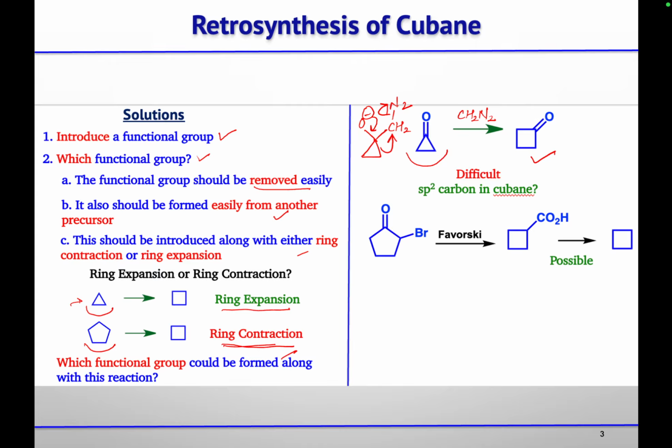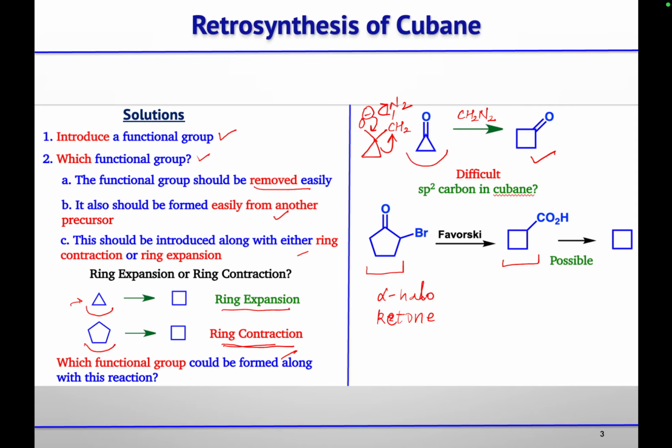Then, because this is the sp2 carbon in the cube, and we don't have any sp2 carbon in the cubane, we can use a Favorsky rearrangement, where you have an alpha haloketone, and this alpha haloketone can be converted into cyclobutane by using a Favorsky rearrangement.